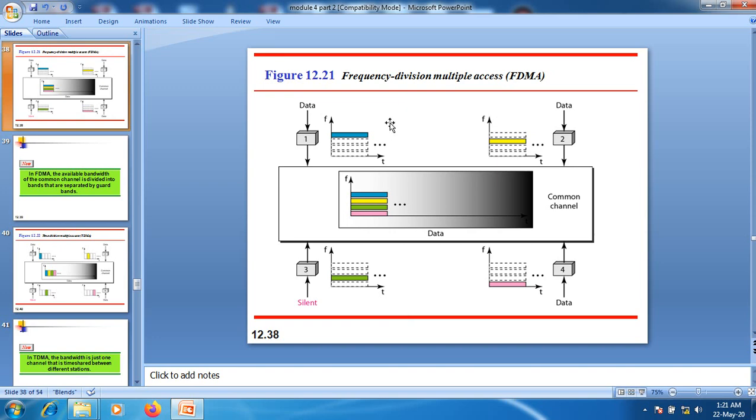In frequency division multiple access, the available bandwidth is divided into frequency bands, and each station is allocated a band to send its data. In other words, each band is reserved for a specific station here, and it belongs to the station all the time.